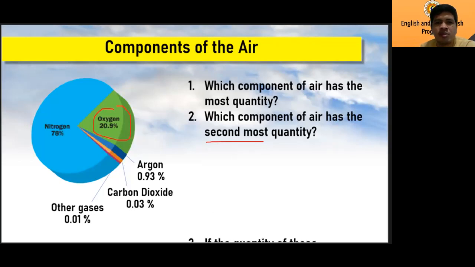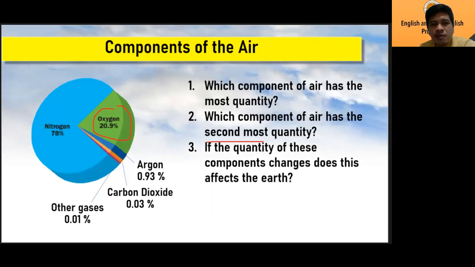Now, next question, number 3. If the quantity of these components changes, does this affect the Earth? Does this affect us?